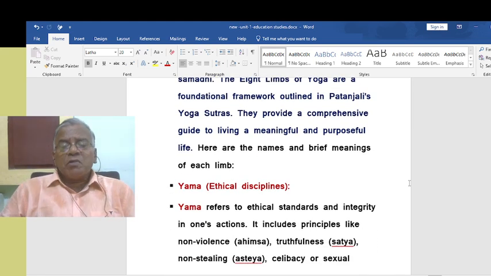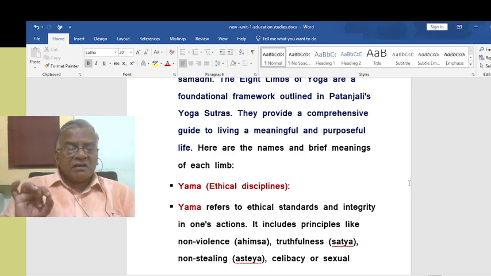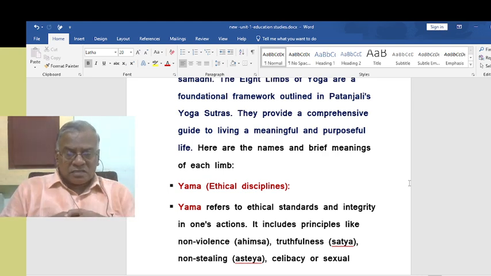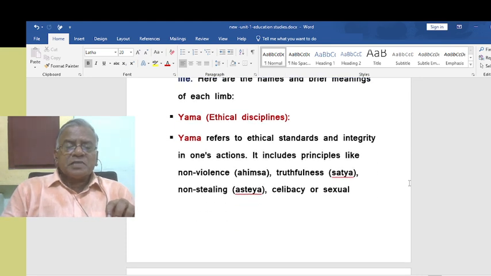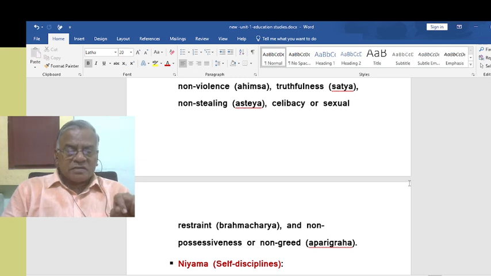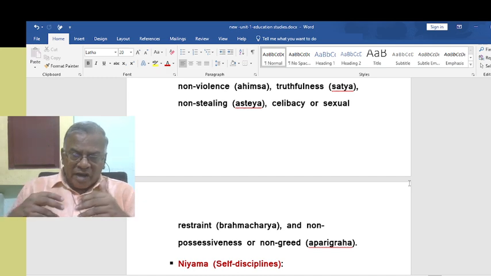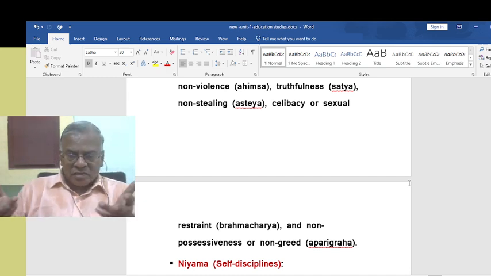Yama. Yama means ethical discipline. Yama refers to ethical standards and integrity in one's actions. It includes principles like non-violence, ahimsa, truthfulness, satya, non-stealing, asteya, celibacy or sexual restraint, brahmacharya, and non-possessiveness or non-greed, aparigraha, that is not getting attached to the material possessions.